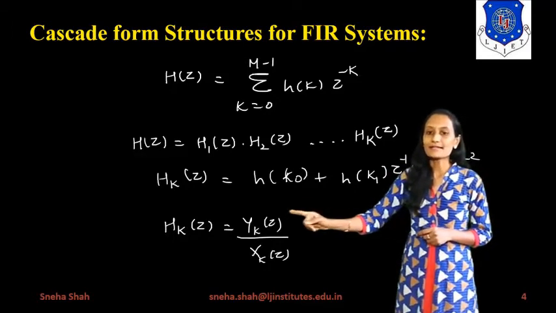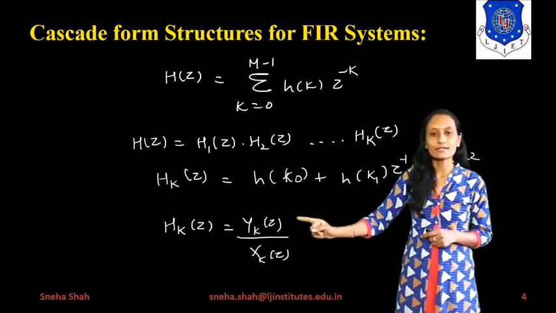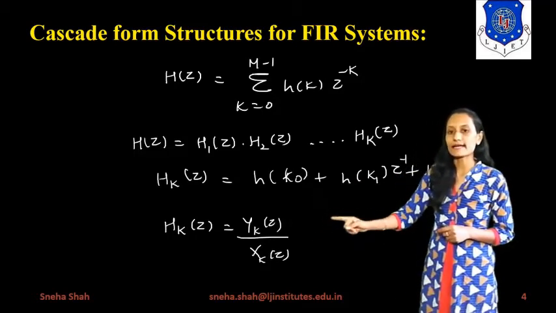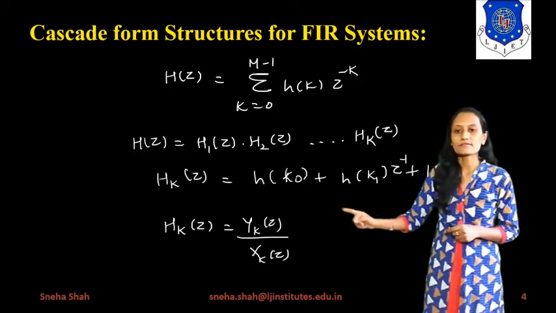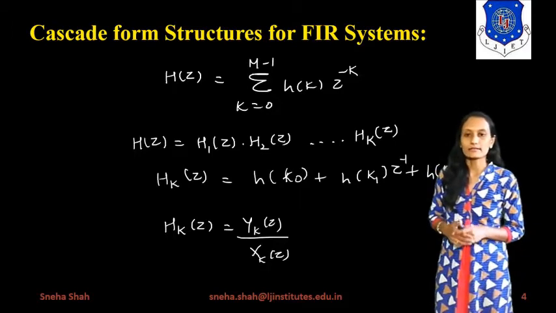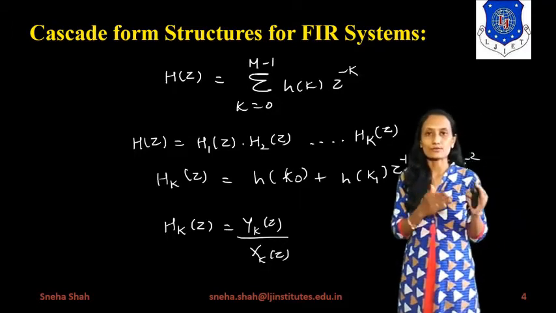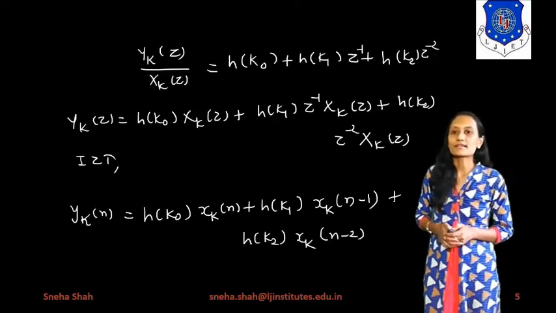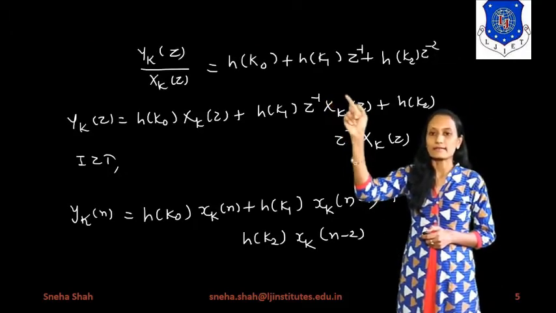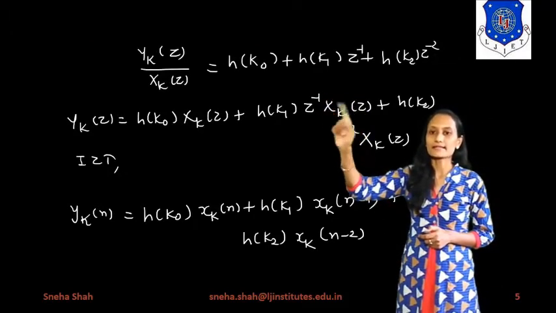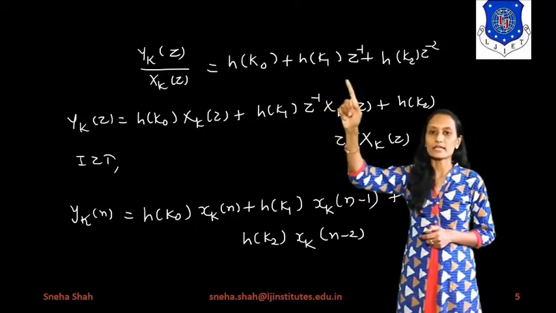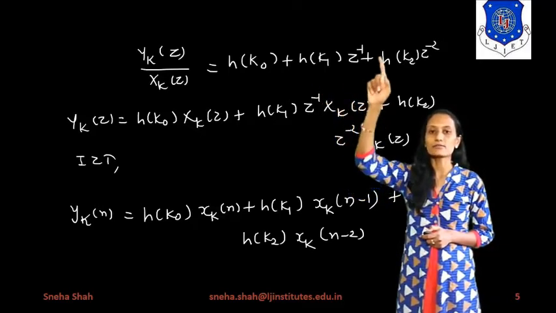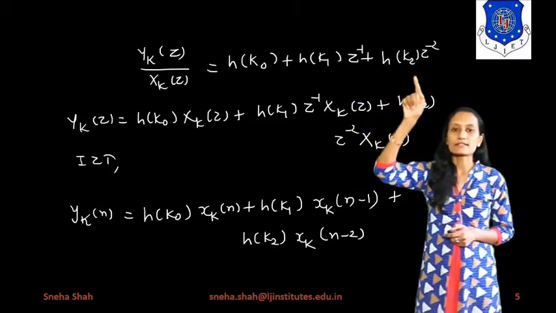Now, if I represent the impulse response, then Hk of z equals Yk of z divided by Xk of z. It means the impulse response equals output upon input, right? Now, from this we can say that Hk of z equals Yk of z divided by Xk of z equals h of k0 plus h of k1 into z to the power minus 1 plus h of k2 z to the power minus 2.